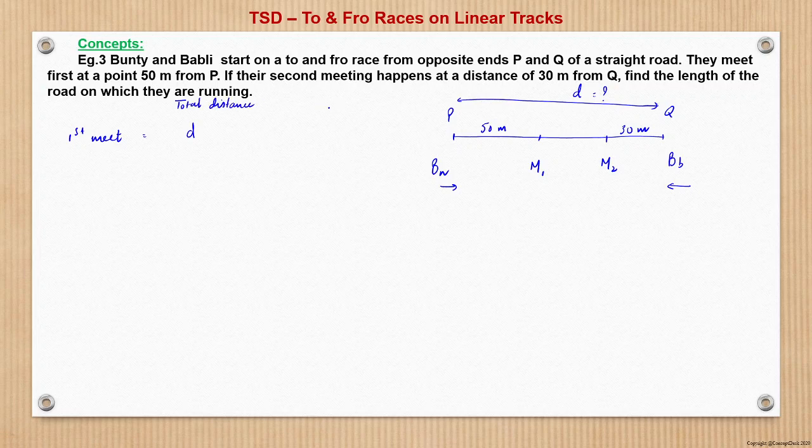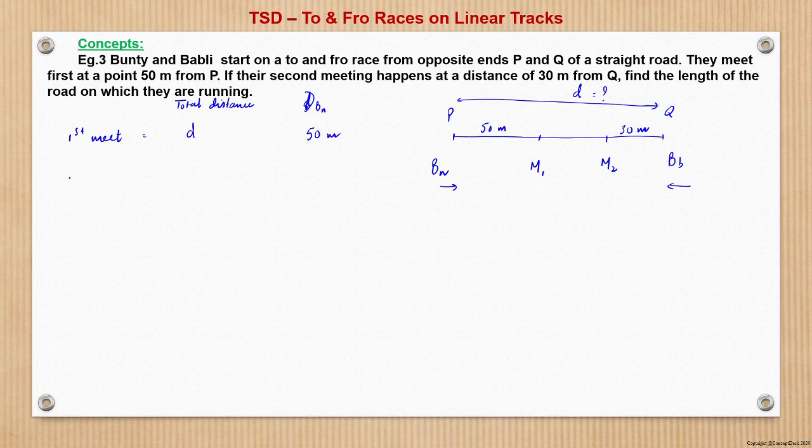And for the first meet, Bunty BN has covered 50 meter and BB has covered a certain distance. So the distance covered by Bunty will be 50 meter.